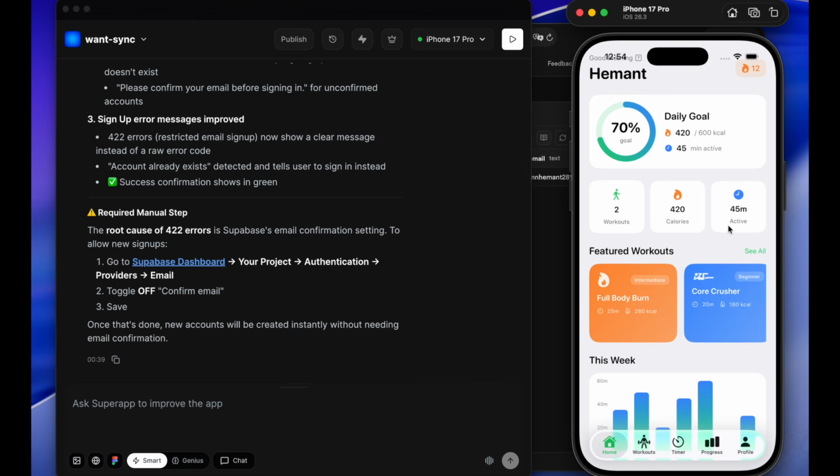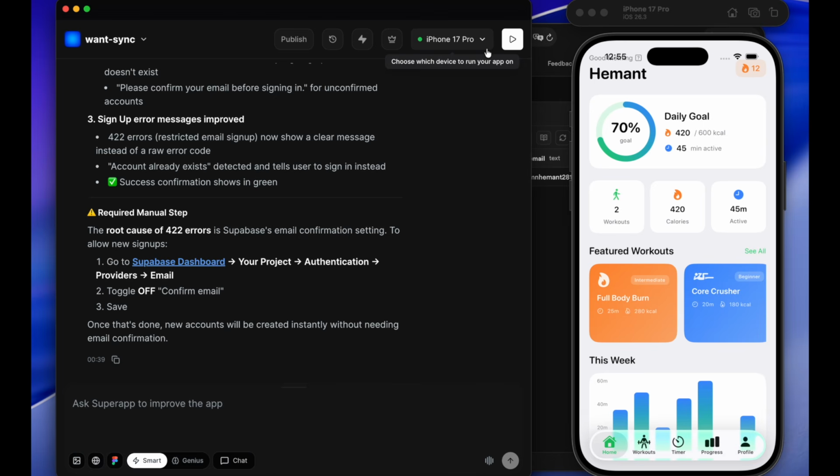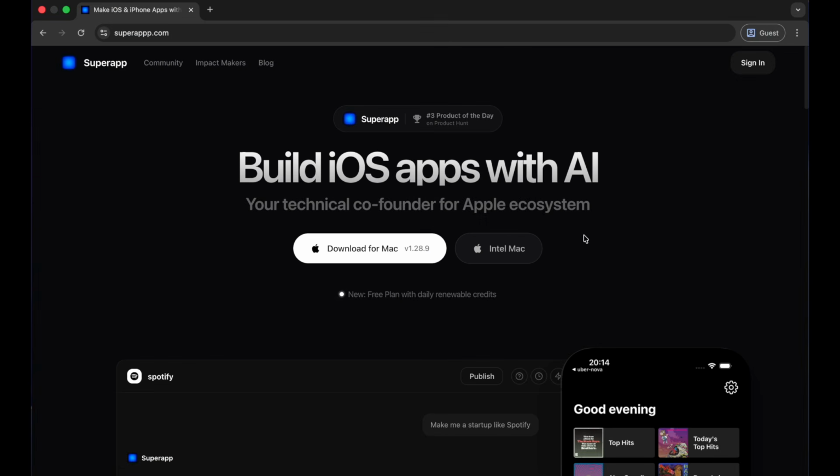And if you want to publish your app on the App Store, you have to just click on this publish button, and then it will ask you to log in through your Apple ID, and then you have to enroll on the Apple developer program, and it will charge you $99 per year, and then you can just publish your app on the App Store. So this is how you can very easily build any iOS app on Super App, and then you can also publish that app on the App Store.